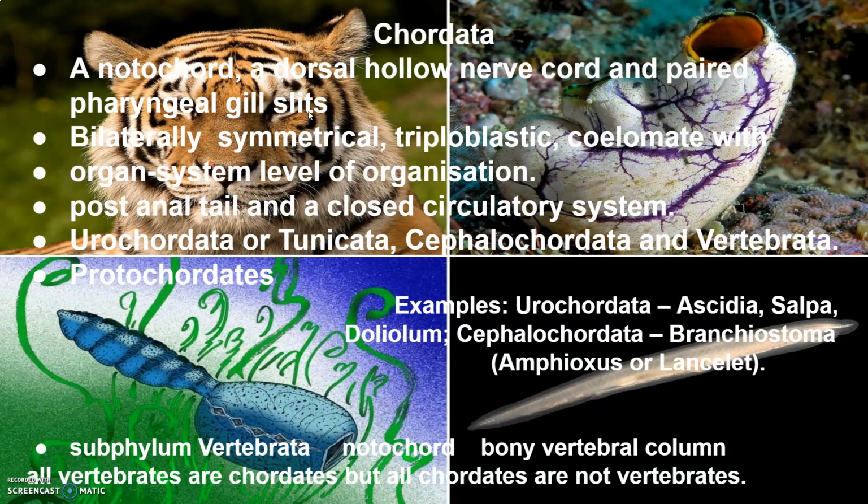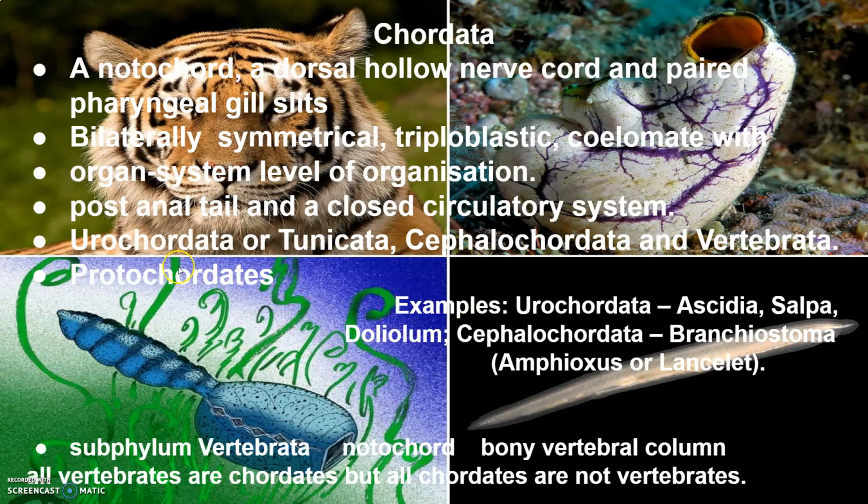Chordata. Now in chordata, the animals have a notochord, a dorsal hollow nerve cord and a paired pharyngeal gill slit. They are bilaterally symmetrical, triploblastic, coelomates and with organ system level of organization. They possess a post-anal tail and a closed circulatory system. Now phylum Chordata is divided into three subphyla, that is Urochordata or Tunicata, Cephalochordata and Vertebrata.